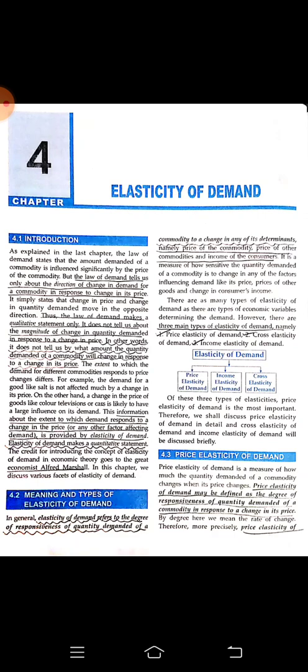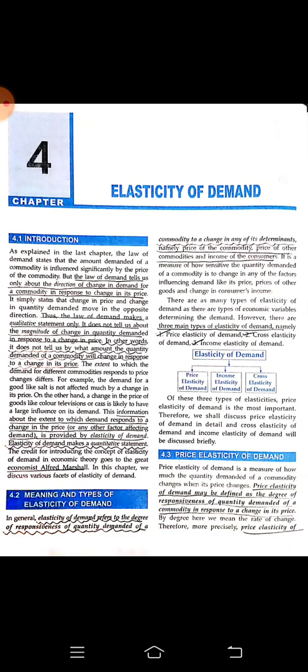Okay, what is the ratio of the change? We never come to know from the law of demand. You always study that the law of demand has an inverse relationship. If the price increases, the demand decreases, and vice versa. So let us today understand what is the ratio of this change, and this change in ratio can be understood from the elasticity of demand.